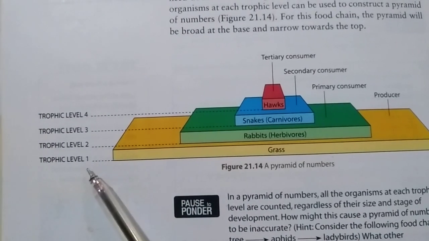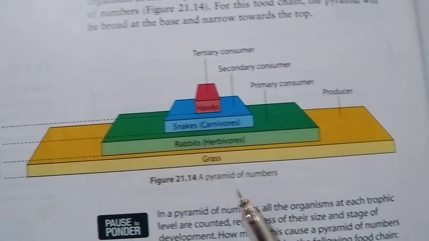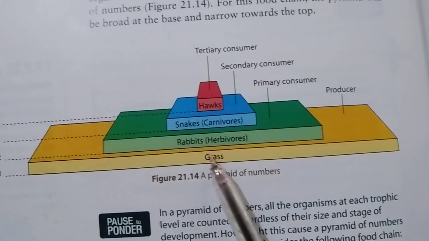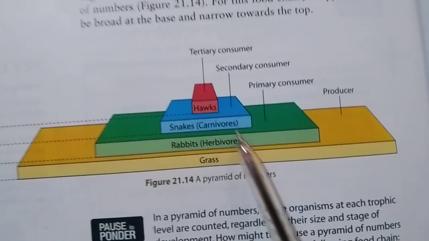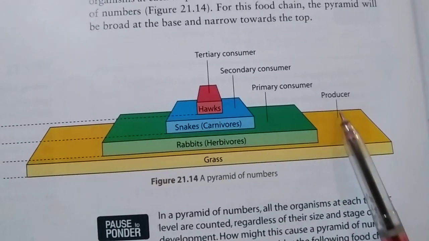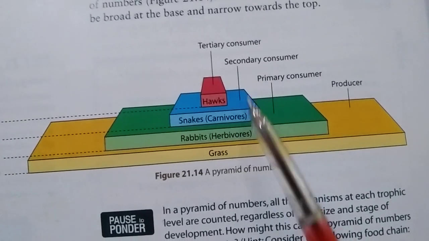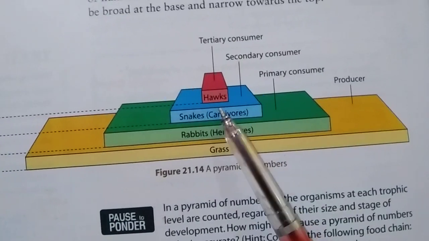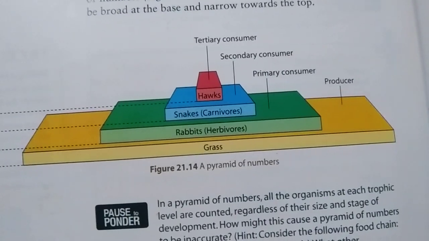Trophic levels 1, 2, 3, 4. Pyramid of numbers: grass, rabbits, snakes, hawks. Grass are producers, herbivores are primary consumers, carnivores are secondary consumers, hawks are tertiary consumers. Diagram of pyramid.